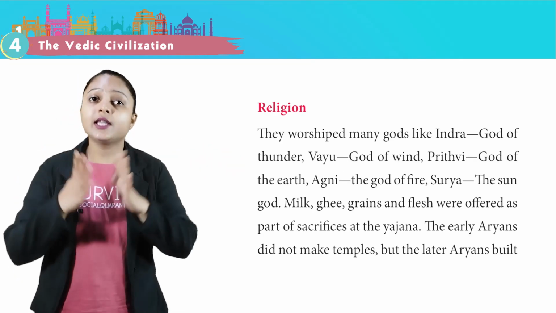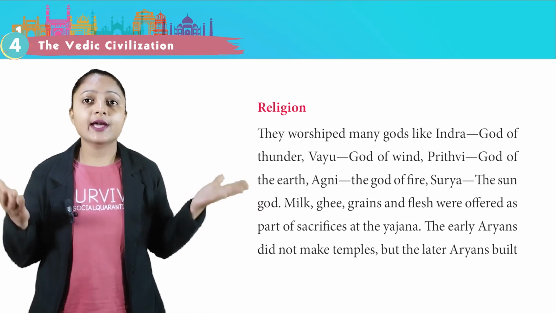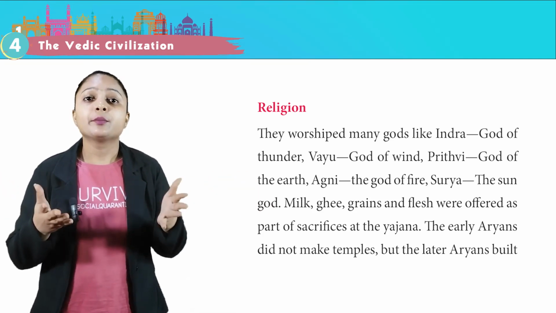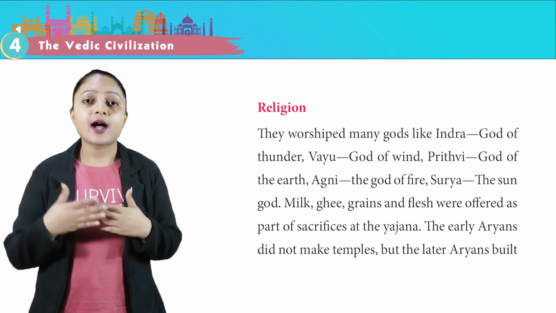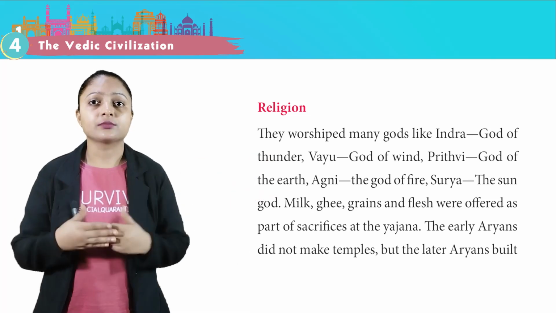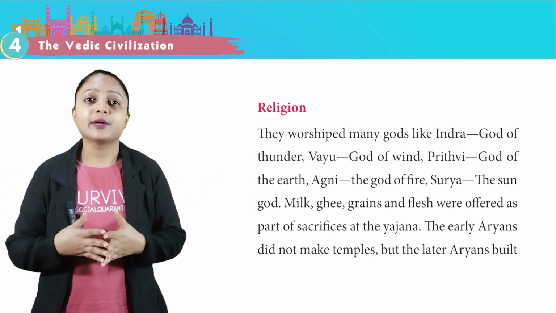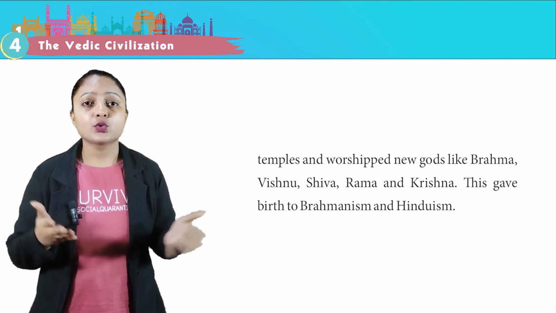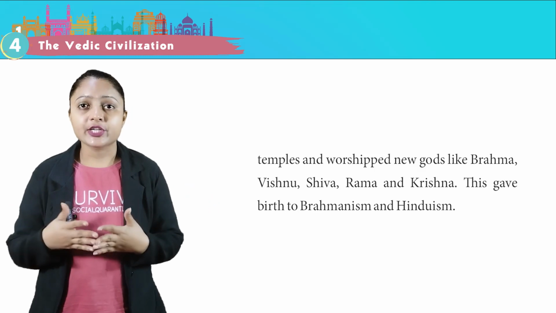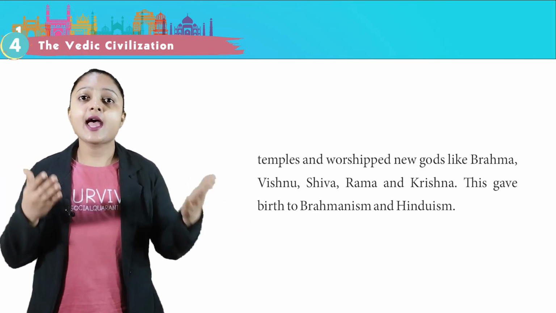Religion. They worshipped many gods like Indra, god of thunder, Vayu, god of fire, Surya, the sun god. Milk, ghee, grains and flesh were offered as part of sacrifices at the yajna. The early Aryans did not make temples, but the later Aryans built temples and worshipped new gods like Brahma, Vishnu, Shiva, Ram and Krishna. This gave birth to Brahmanism and Hinduism.